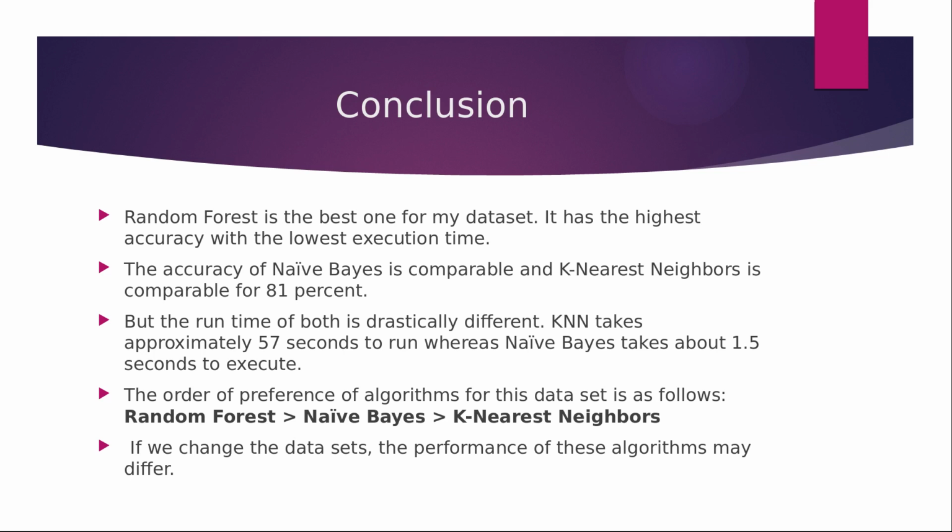Therefore, the order of preference of algorithm for this dataset is: the first priority, or the best algorithm, is the random forest, followed by naive-Bayes, and the least is k-nearest neighbors. But this result just holds for this dataset. If we change the datasets, the performance of these algorithms may differ.